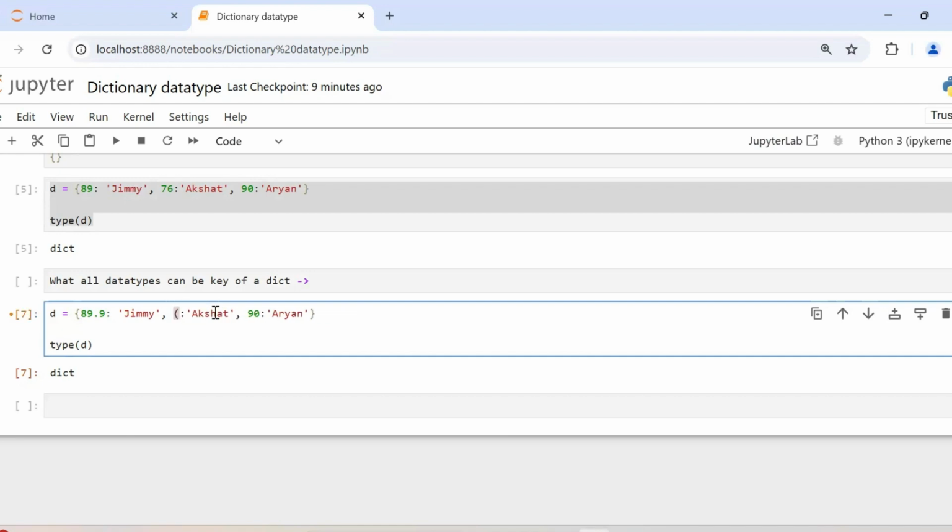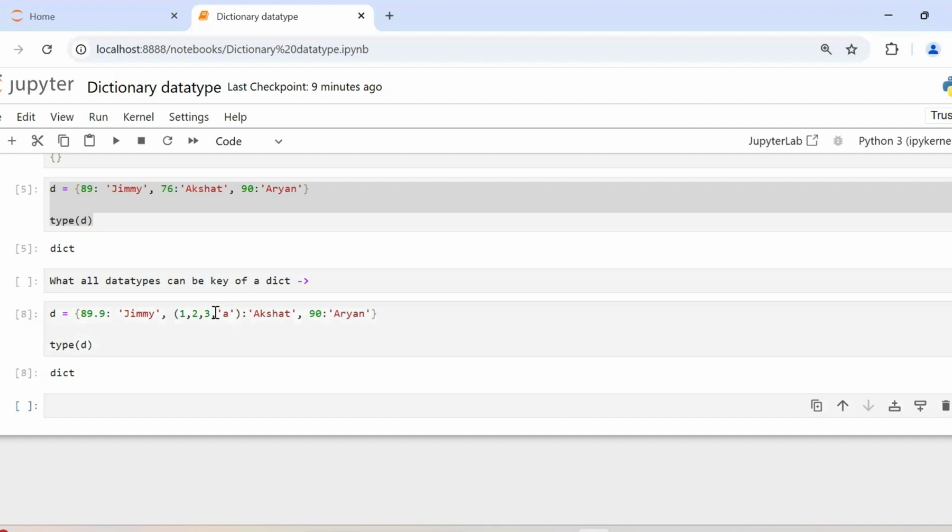What about a tuple? 1, 2, 3. This is a tuple. Maybe it has integers also. Maybe it has strings as well. Can this be a key of a dictionary? Yes, a tuple can also be a key of a dictionary.